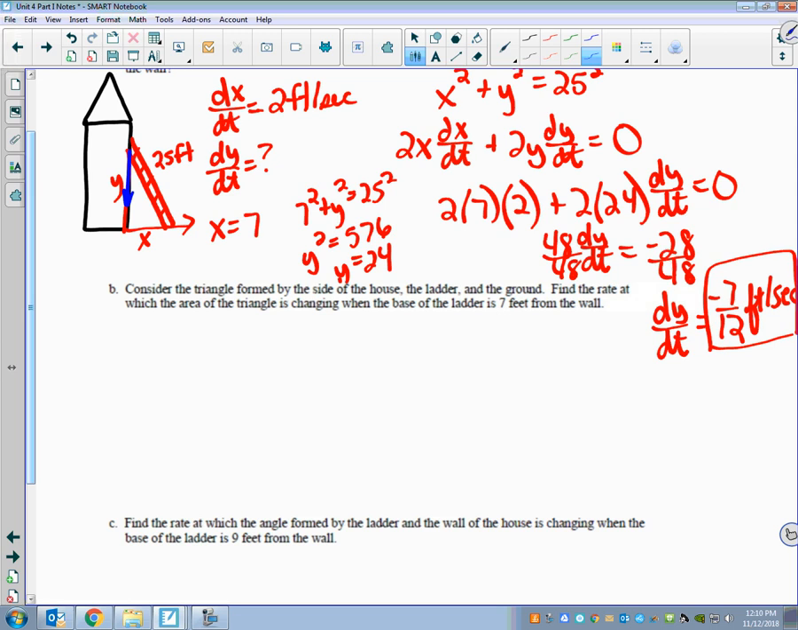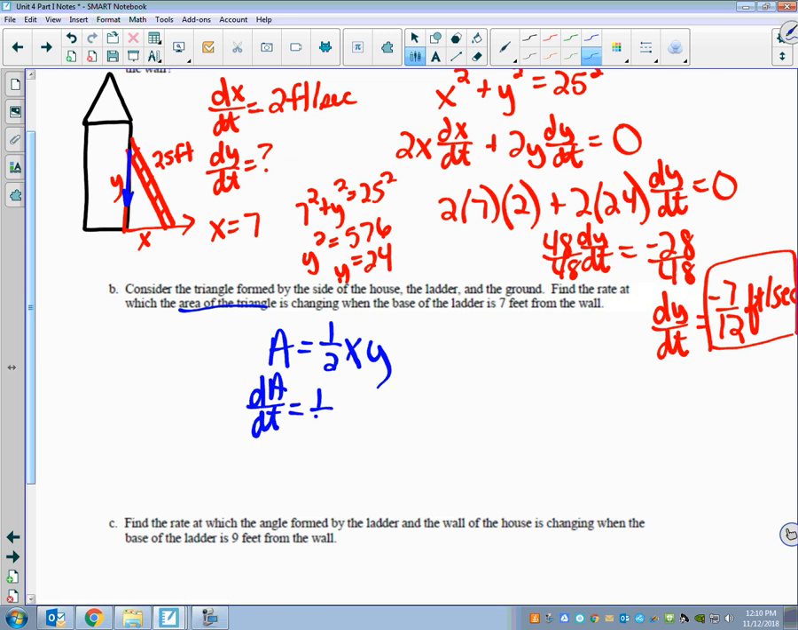Okay, so look at part B. It says, consider the triangle formed by the side of the house, the ladder, and the ground. Find the rate at which the area of the triangle is changing when the base of the ladder is 7 feet from the wall. So the area of that triangle would be what? Area of a triangle is 1/2 base times height. Well, in this case, our base was x and our height was y.